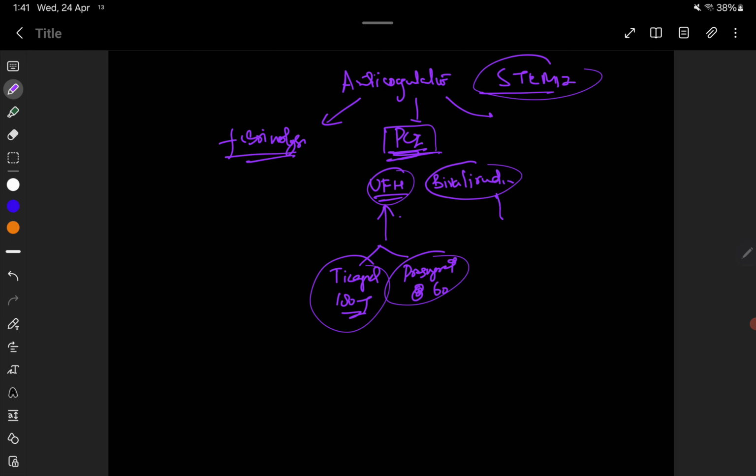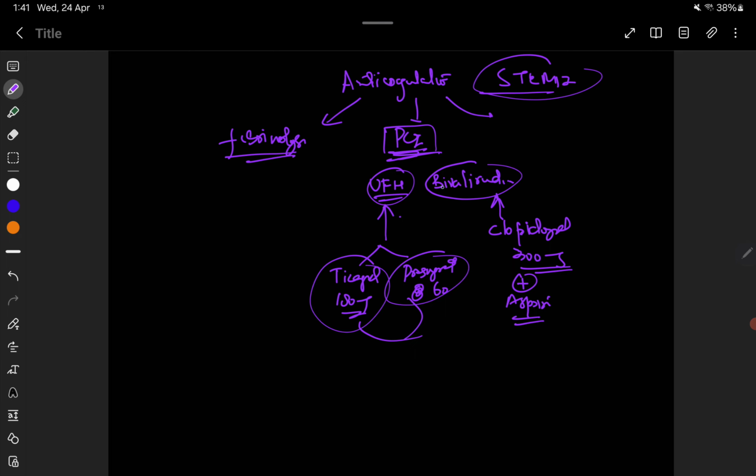Whereas bivalirudin is given only when we had contraindications for ticagrelor and prasugrel, and patients received clopidogrel 300 mg in addition to aspirin.